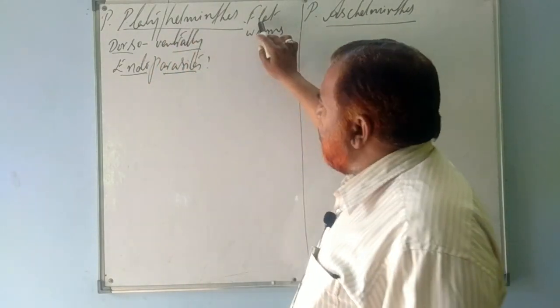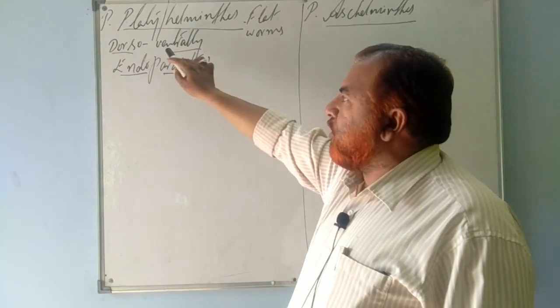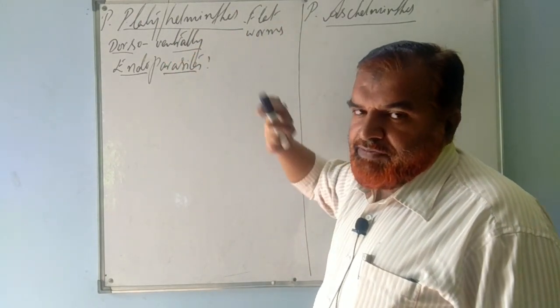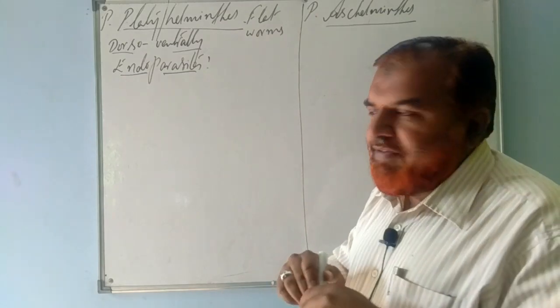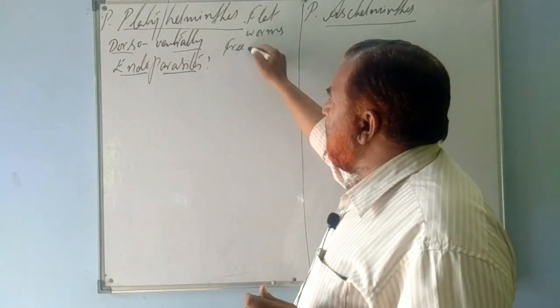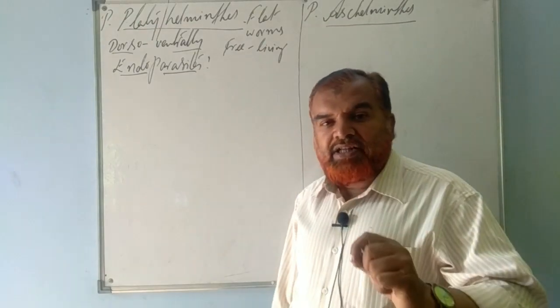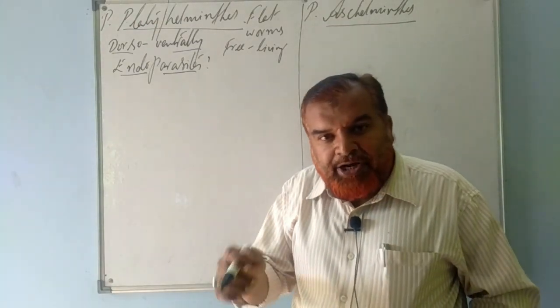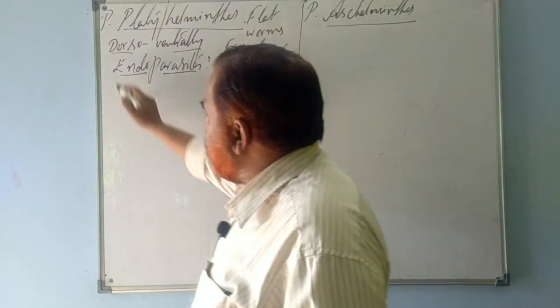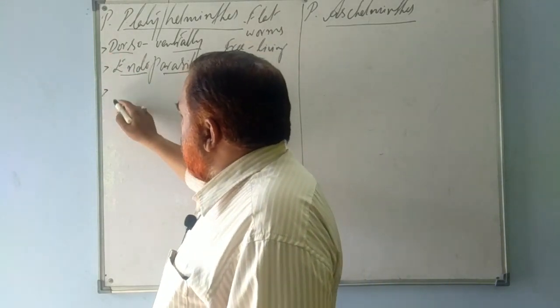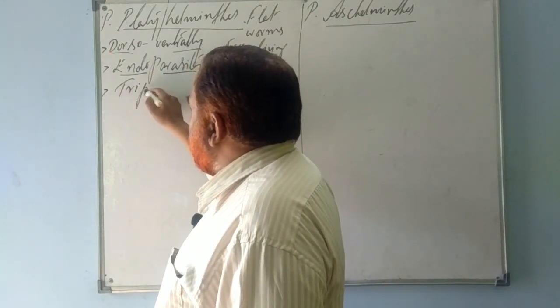These animals are known as flat worms because the body is dorso-ventrally flattened. Some of them are free living, and most of them are parasites. And in parasites also, what type of parasites? Endoparasites. Next point.